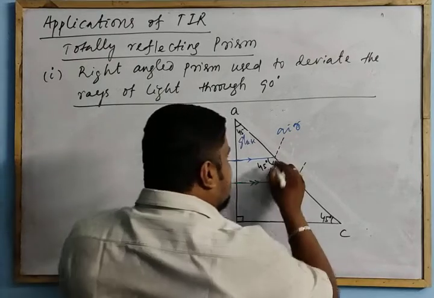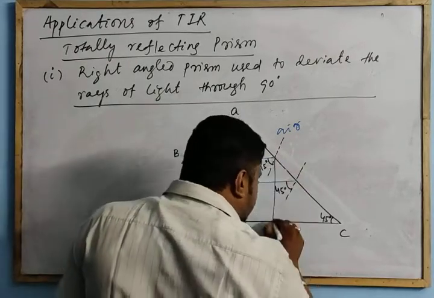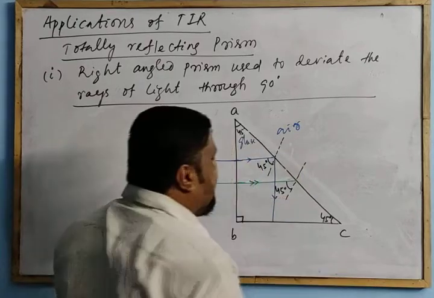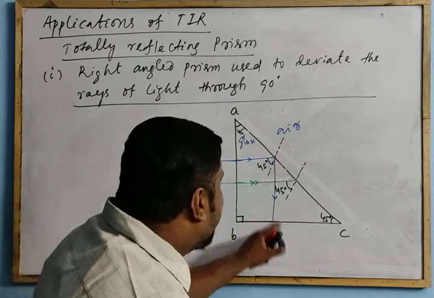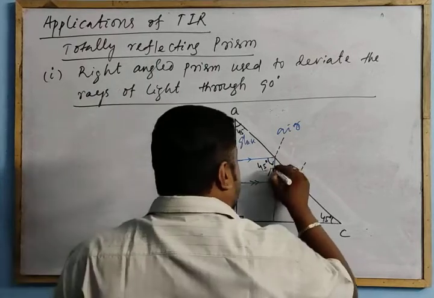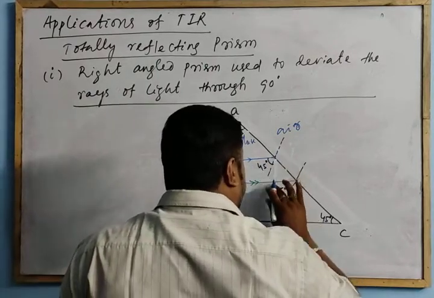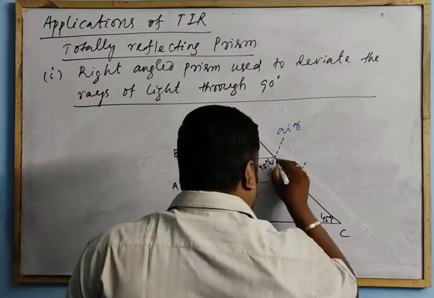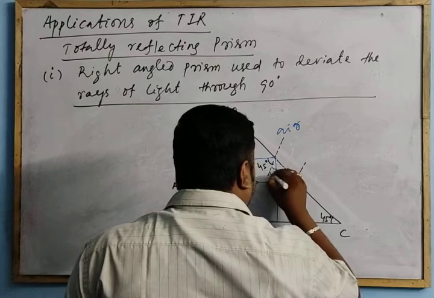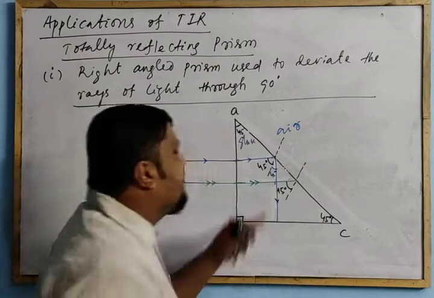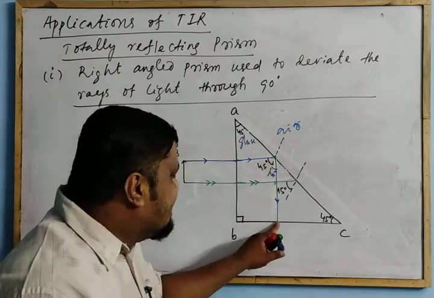So the ray gets reflected like this. Total internal reflection, of course. So it is 45, which means this will also be 45. So I will show it like this. This angle should also be 45 degrees. So this is incident normally.